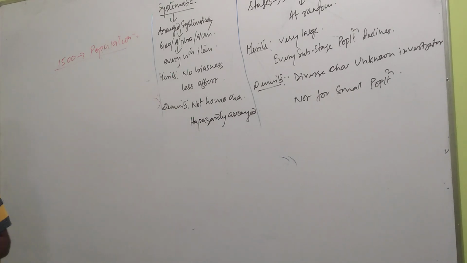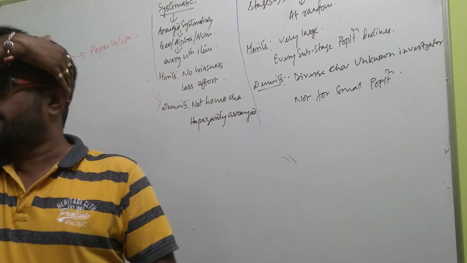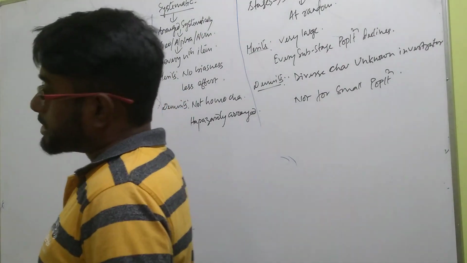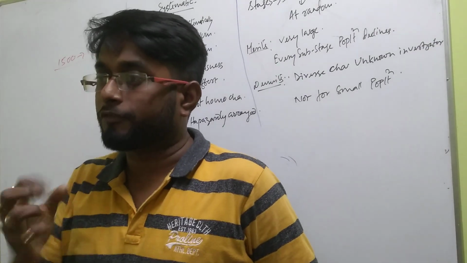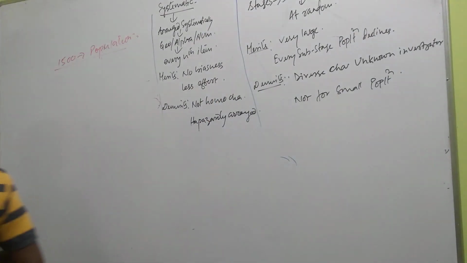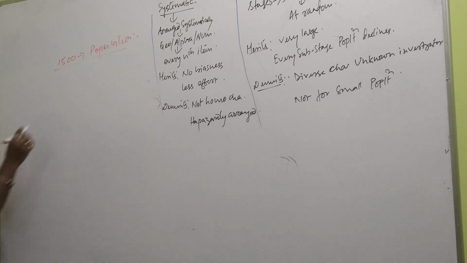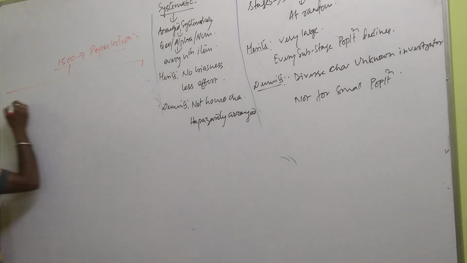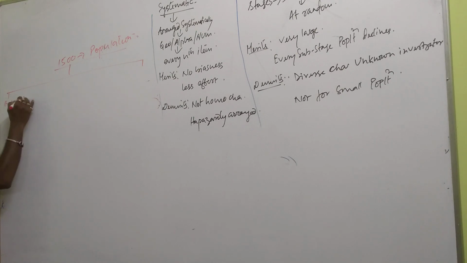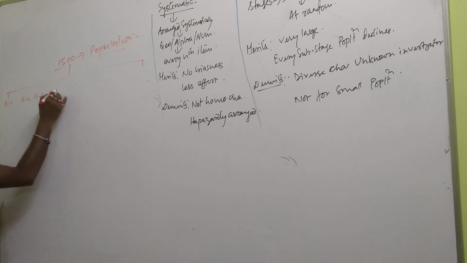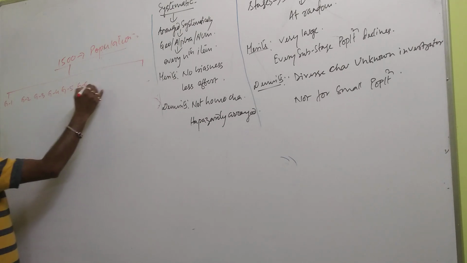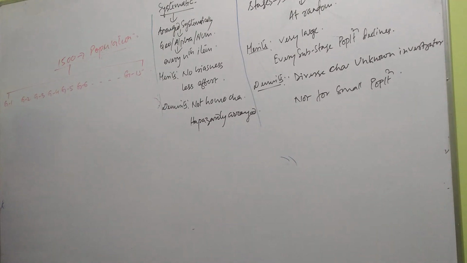You understand, everybody? If in stratified the whole population is divided, and in systematic also the whole population is divided, then what is the difference? The difference is, suppose this 1500 population is divided into 15 groups. This 1500 population is divided among 15 groups. Group 1, Group 2, Group 3, Group 4, Group 5, 6, like this up to Group 15. And in Group 1, suppose 1, 2, 3, 4, 5 population.